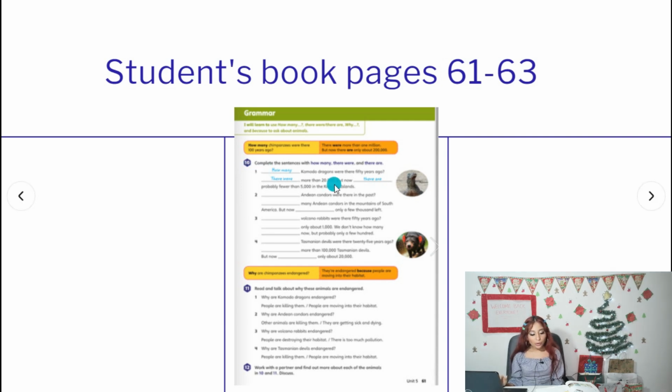So, Komodo, how many Komodo dragons were there 50 years ago? There were more than 20,100. There were more, etc. Okay? And it says, but now there are probably more than, fewer than, etc. So you need to pay attention to this.